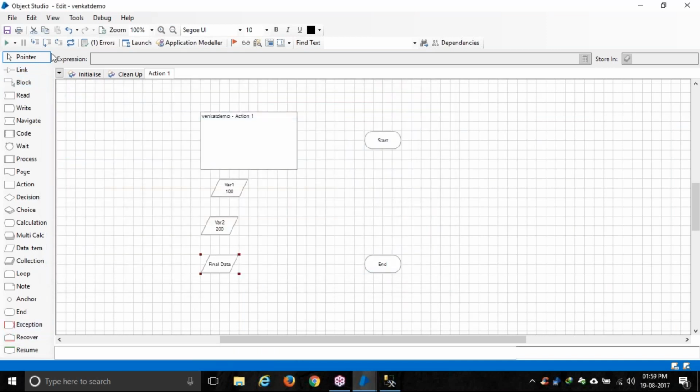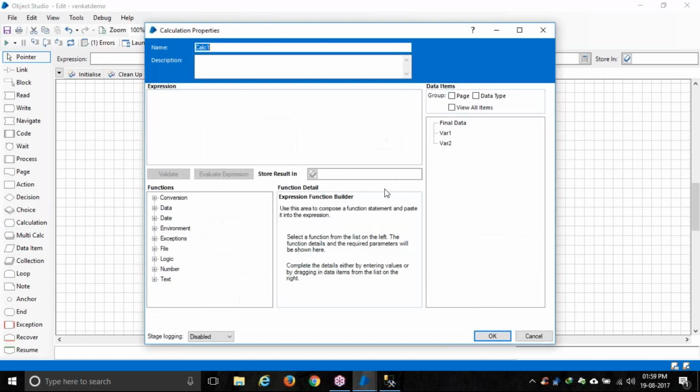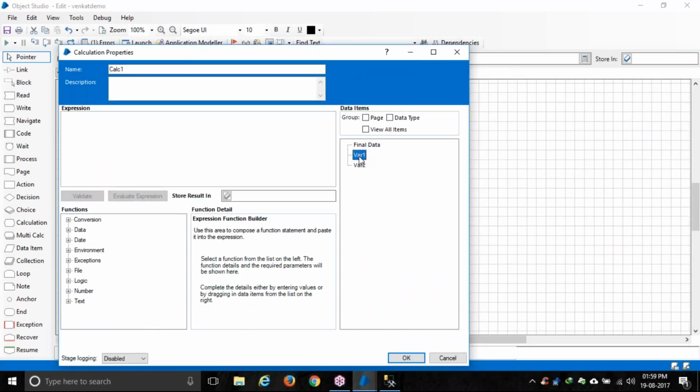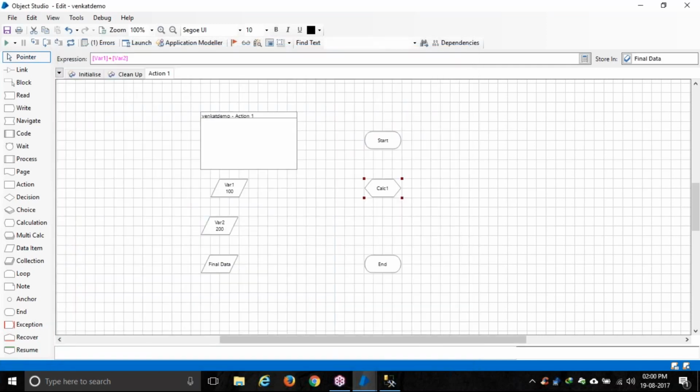From the names themselves, you can understand that to do a plus calculation, we drag and drop this calculation stage, and here we need to give an expression to add variable 1 and variable 2. Basically these are data items. These two data items we are adding and storing in final data. So I drag and drop variable 1 here, then write plus, then drag and drop variable 2. Where we are storing it, see, it's already giving store result in this final data. I'm again dragging and dropping it here and clicking on OK.